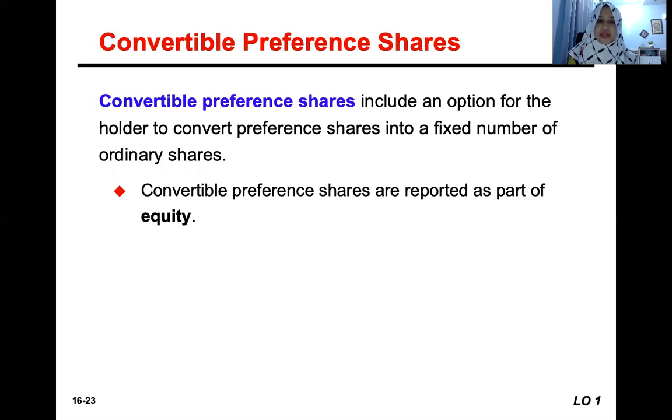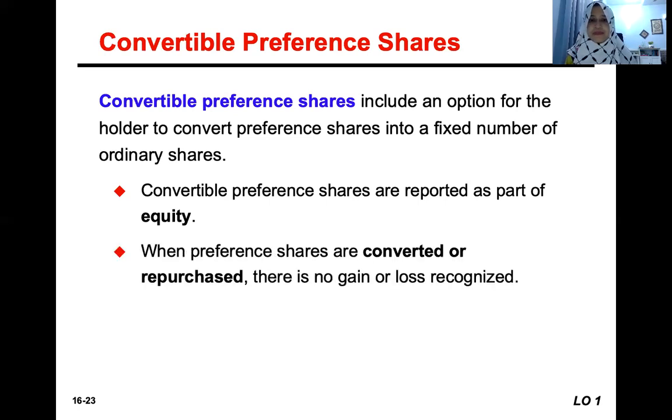Even though it has a debt element, it is still reported as equity because it is shares. When preference shares are converted or repurchased, we don't recognize any gain or loss.